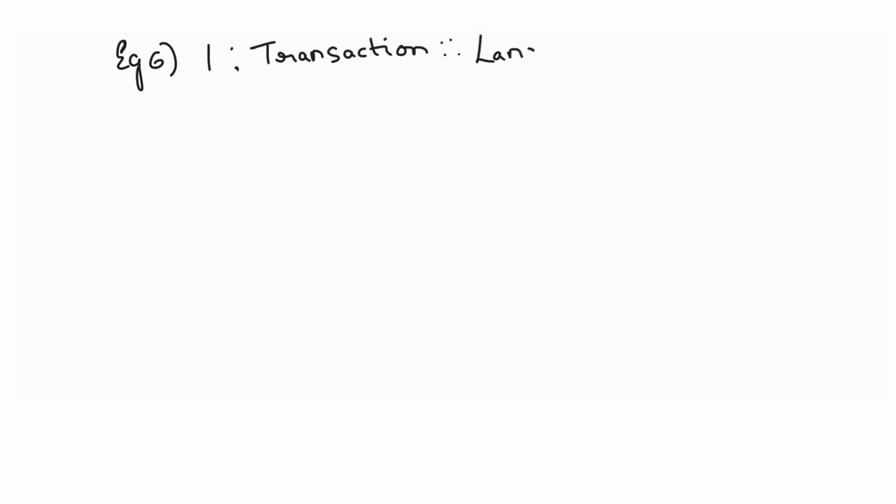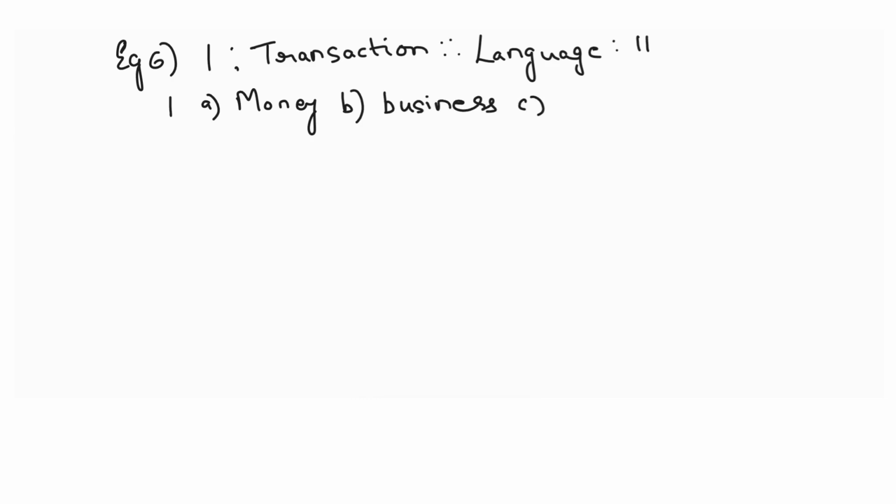Then in the second pair, the first word is language and the second word is missing. That's Roman number 2. Now there are two answers that you have to find out here. Considering Roman number 1, the options are money, business, contract, and the last one is agreement.